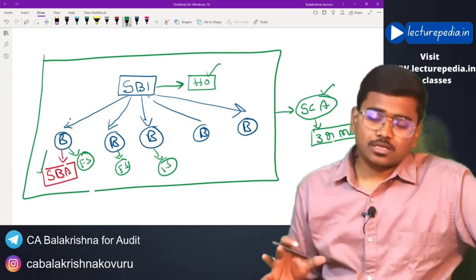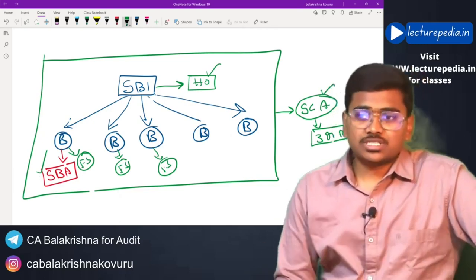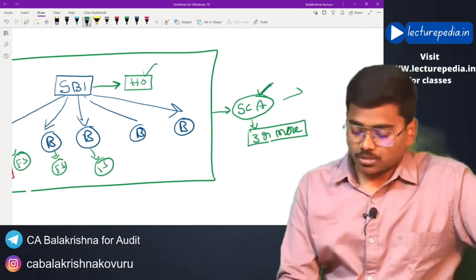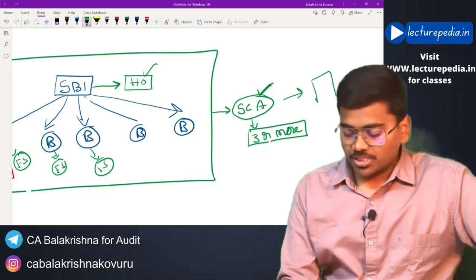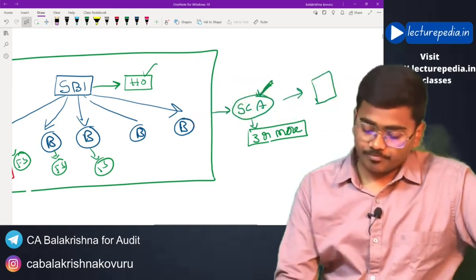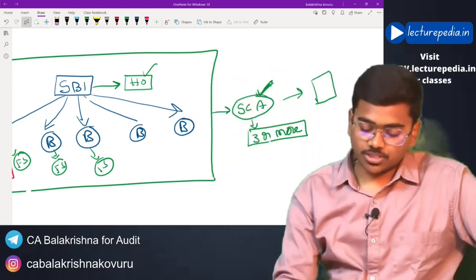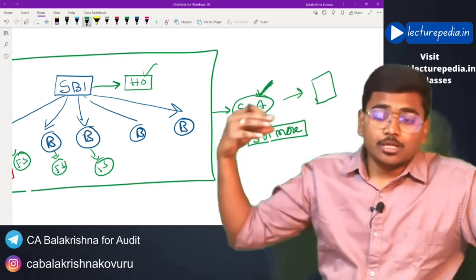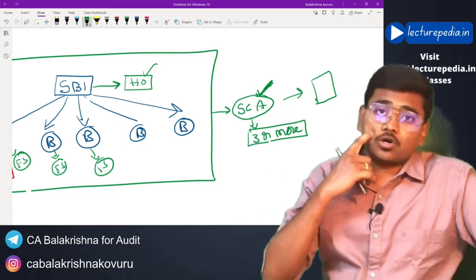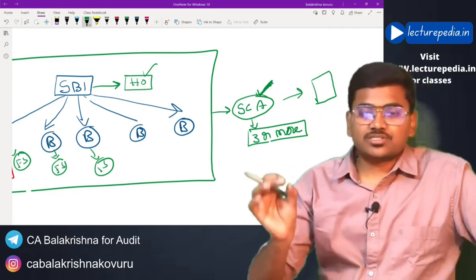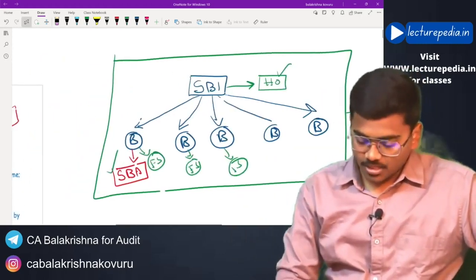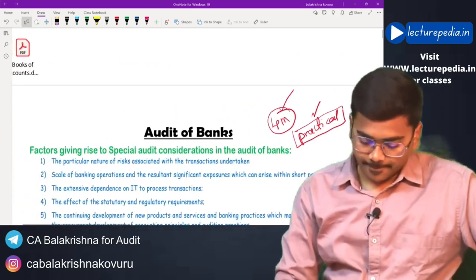Based on the branch audit reports, the central auditor will give the main audit report. He will conduct the audit at the bank level, and branch auditors will conduct the audit at the branch level. So in case of bank audit, there will be two auditors: the statutory branch auditor and the statutory central auditor. So this is a brief idea of bank audits.